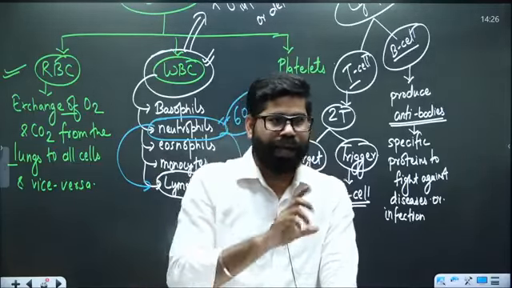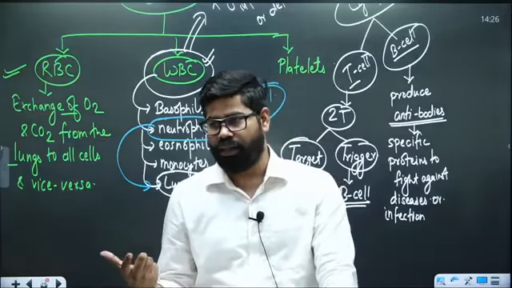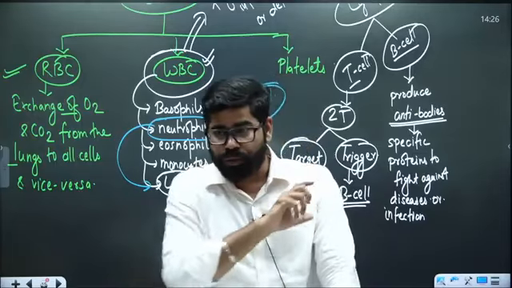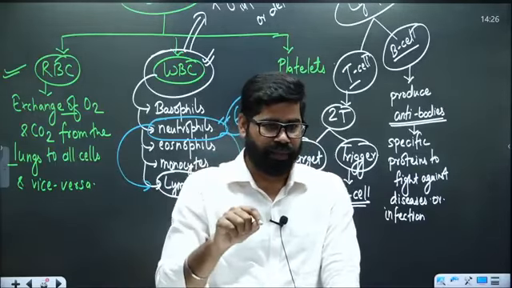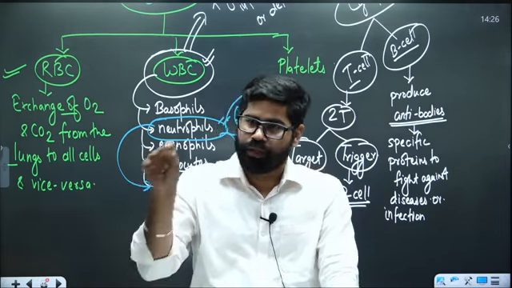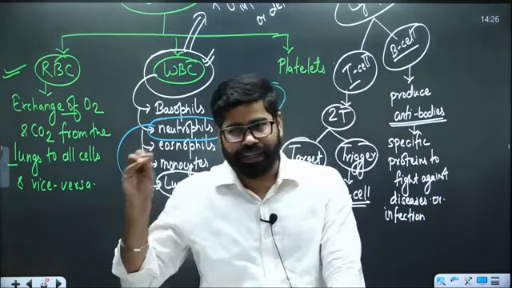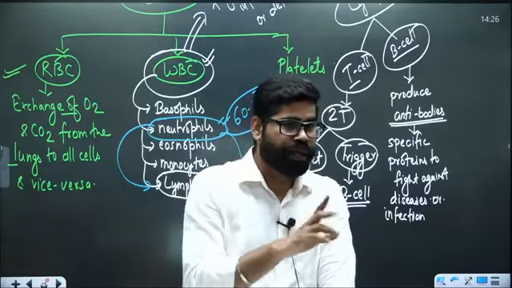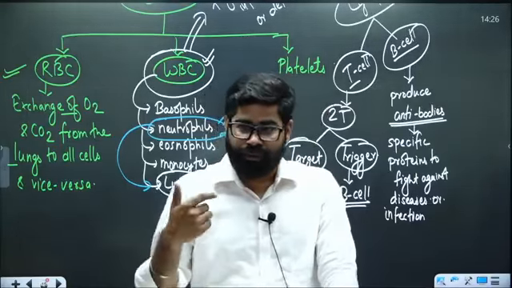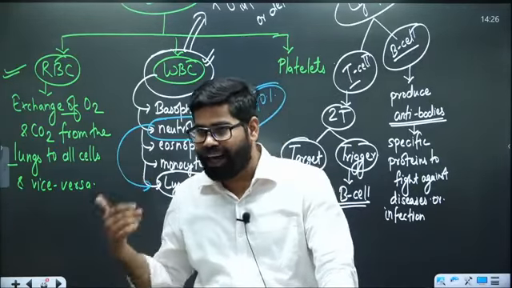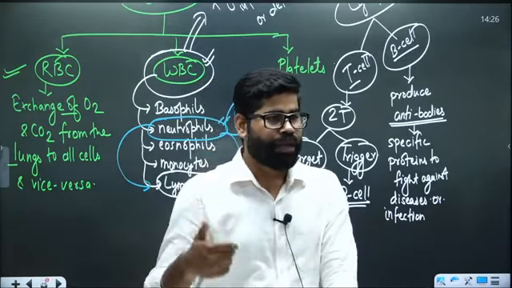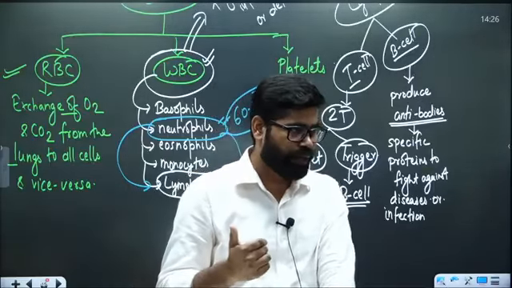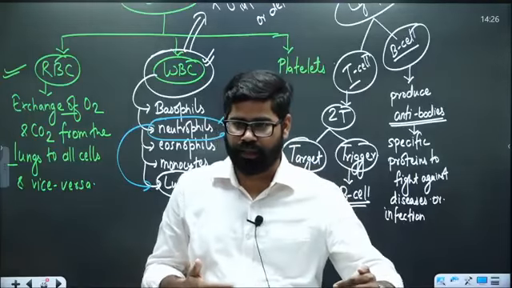But then the body also activates the T cell at the same time. The T cell will find out if a bacteria is responsible for this, and they will go throughout the body, even between the cells. If there is a space left between the cells, they will go there also, and they will find and eliminate the bacteria. But while they are going for this purpose, they also trigger the B cell: if we are failing, you also have to prepare the antibodies. We are going to fight, but you have to be prepared. You have to make the antibodies, which will be the final layer of defense.